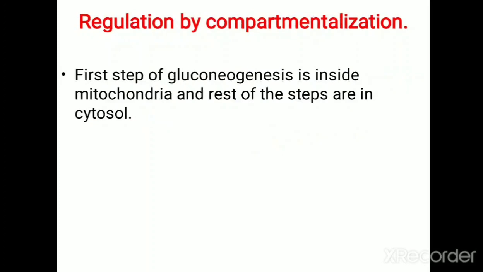And the last one is regulation by compartmentalization. In gluconeogenesis, the reactions take place in both cytoplasm and mitochondria, because the first reaction takes place in mitochondria, as the pyruvate carboxylase enzyme is present only in mitochondria. So that's all regarding regulation of gluconeogenesis. That completes all the points related to gluconeogenesis. Thank you.